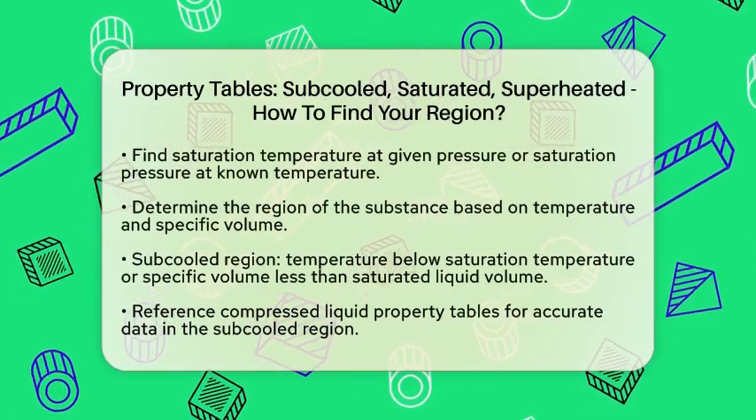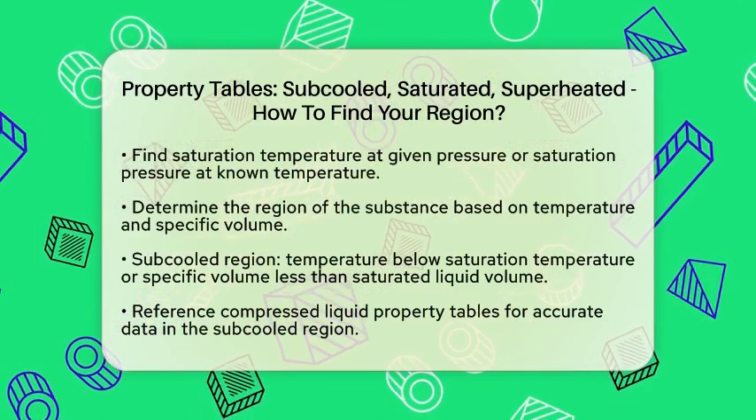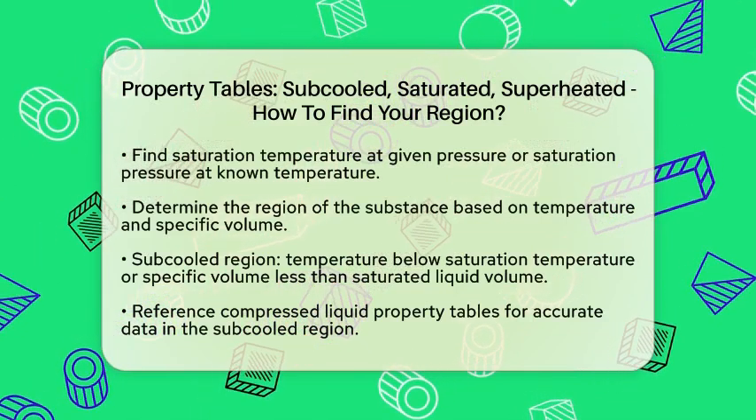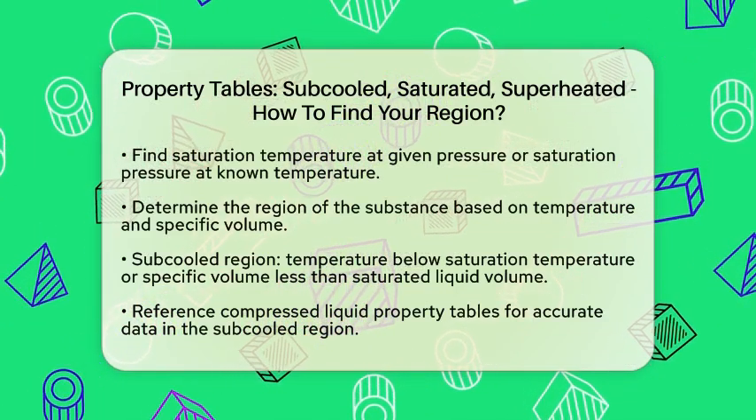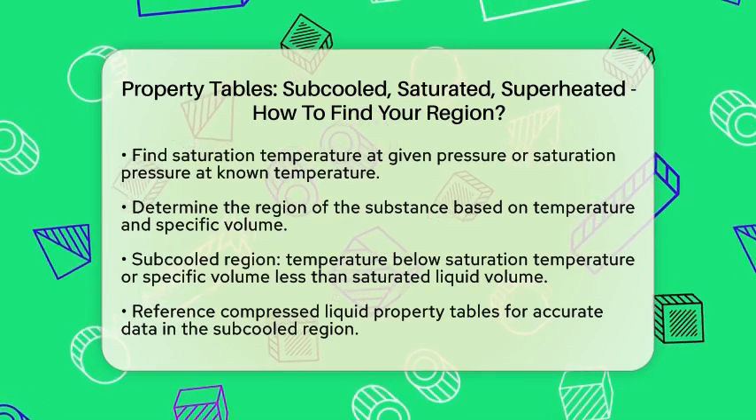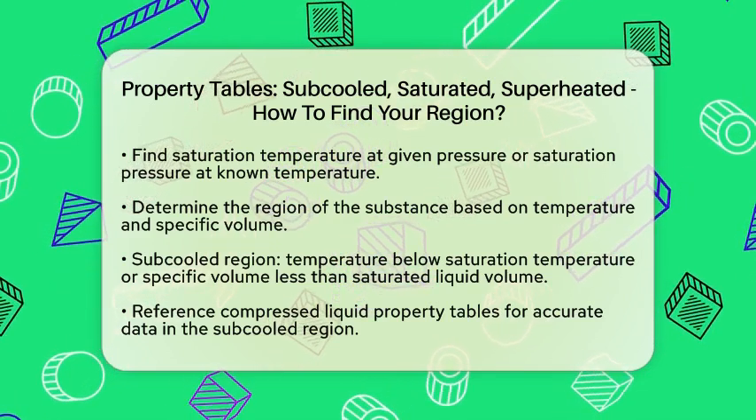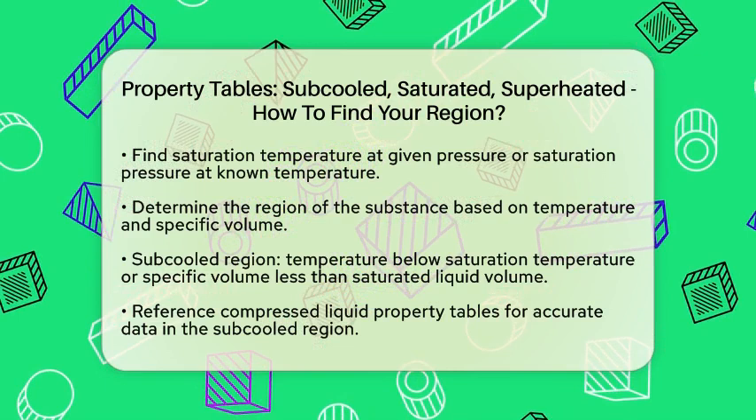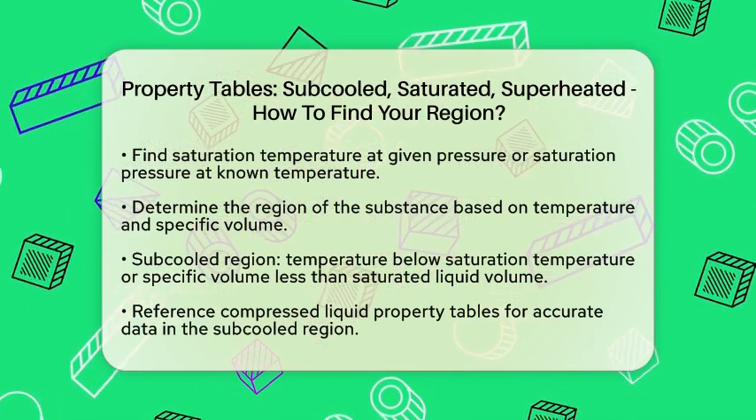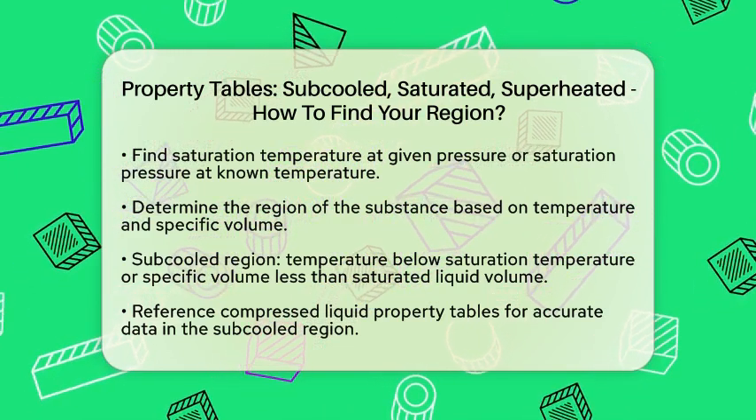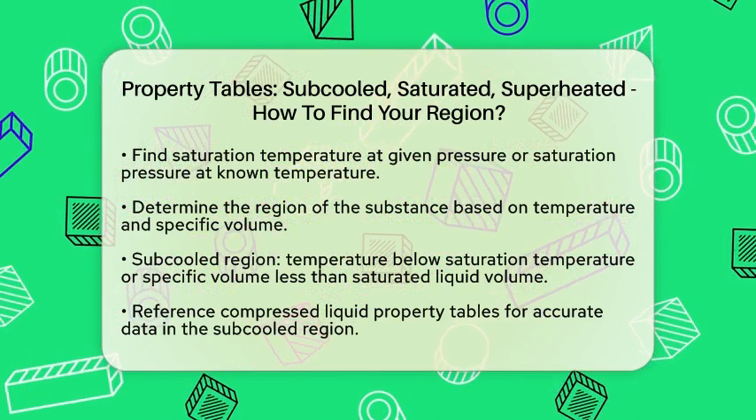Now, let's determine which region your substance falls into. If the temperature is below the saturation temperature at the given pressure, or if the specific volume is less than the saturated liquid volume, you are in the subcooled region. For accurate data, refer to the compressed liquid property tables.